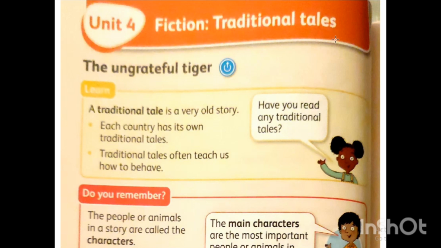What is the title of this story? The Ungrateful Tiger. Do you know the meaning of ungrateful? Ungrateful means not showing thanks for something that was done for him by another person. He didn't say thank you when any person does anything for him. This is the meaning of ungrateful. And you know that a tiger is a kind of animal. It's a big cat. We will see now.